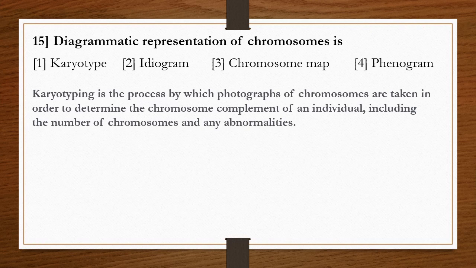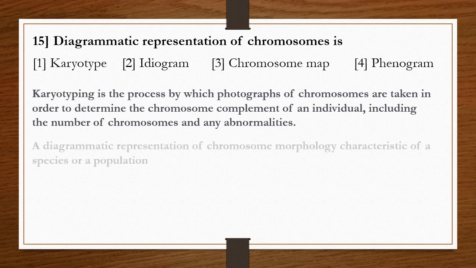Karyotyping is the process by which photographs of chromosomes are taken in order to determine the chromosome complement of an individual, including the number of chromosomes and any abnormalities. It's called karyotype.